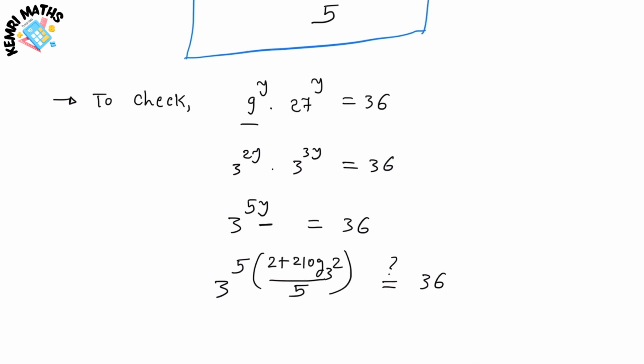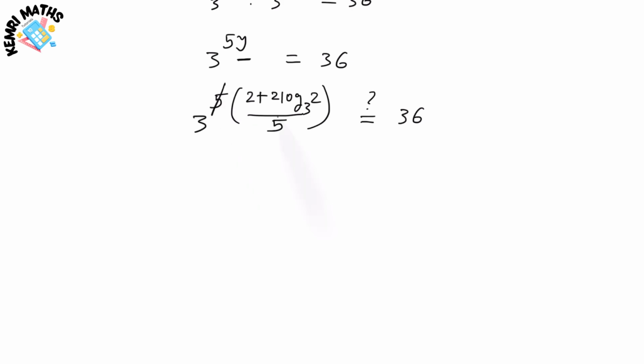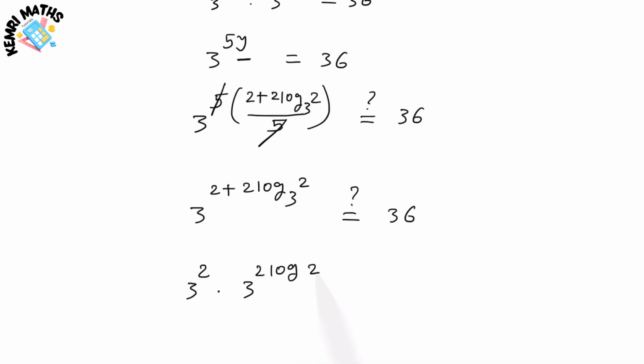Now we can cancel out this 5 with 5. So this term will be 3 to the power 2 plus 2 log 2 base 3 is equal to 36. Therefore, 3 to the power 2 times 3 to the power 2 log 2 base 3 is equal to 36.